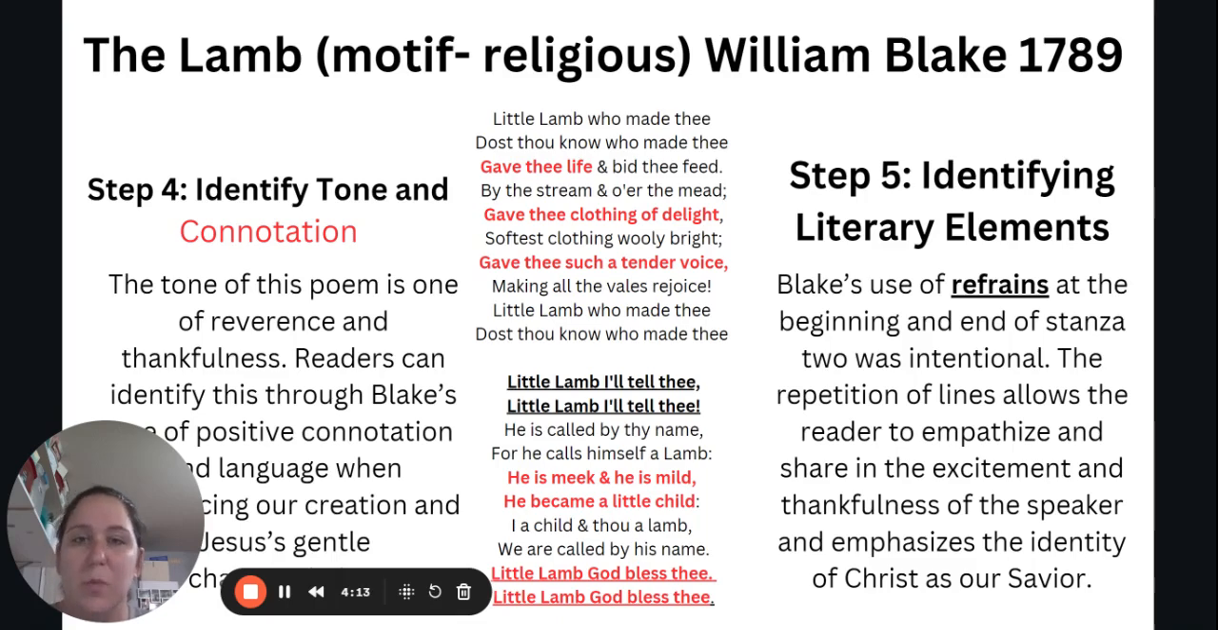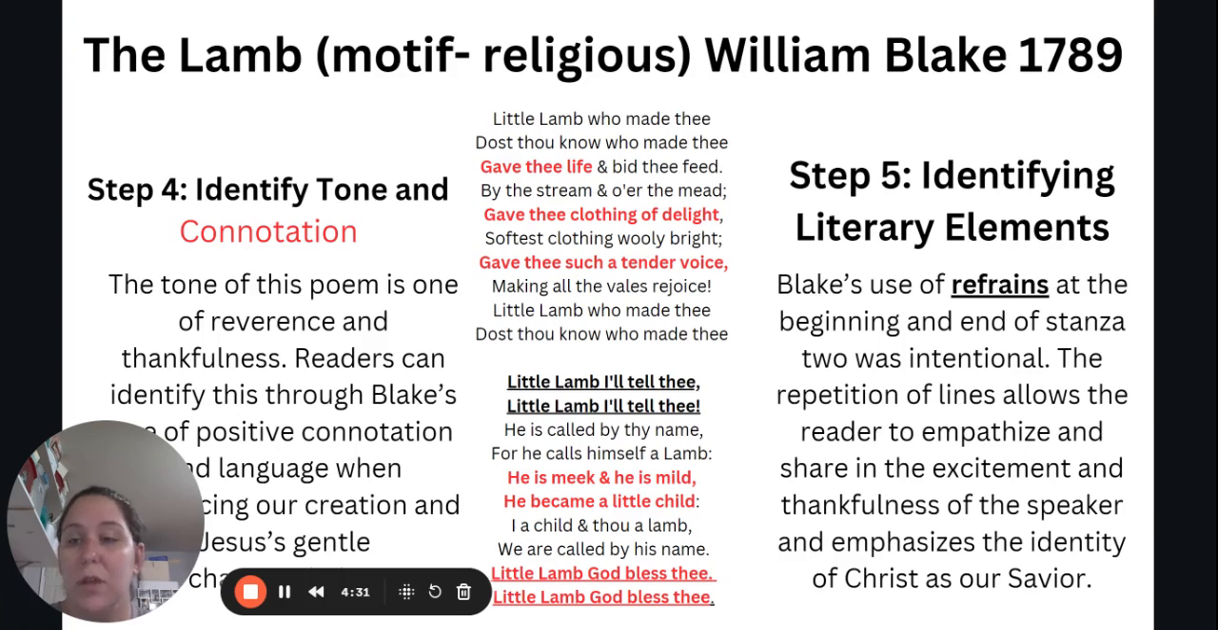Of course, in stanza 1, it talks about "gave thee life, gave thee clothing of delight." There's that word delight, which is very positive. "Gave thee such a tender voice." When we think of something that's tender, we think sweet, soft. And then if you go to the second stanza, "he is meek and he is mild. He became a little child."